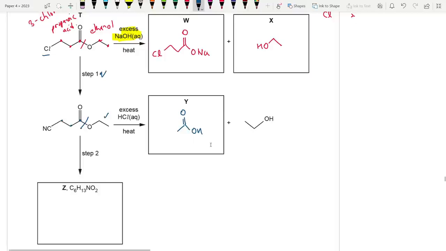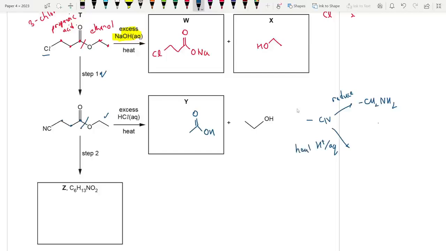But you know that nitriles have two routes. I always tell this to my students that nitriles have two routes. For a nitrile, CN, you can do two things. You can either reduce it using LiAlH4 or hydrogen plus nickel to get an amine, or you can do hydrolysis, acidic or alkaline, H plus aqueous and heat, where you end up with a carboxylic acid.